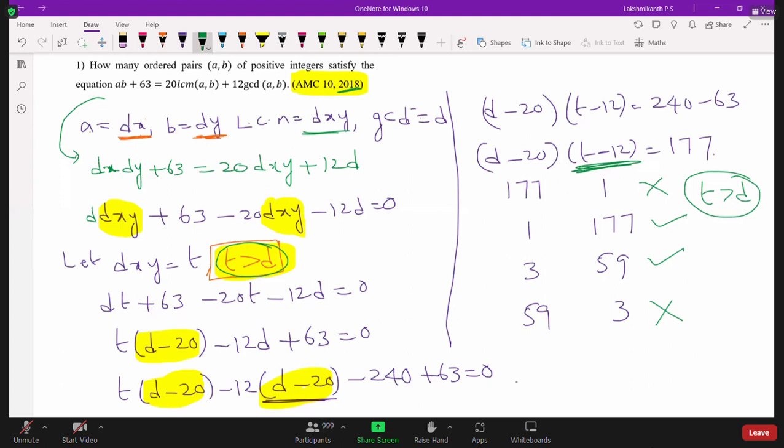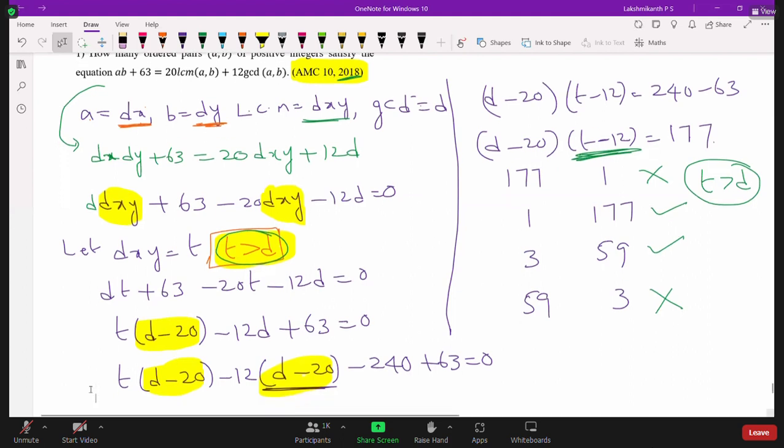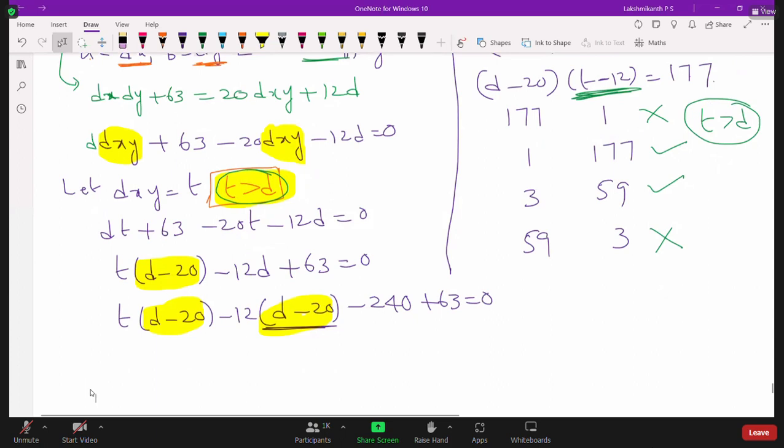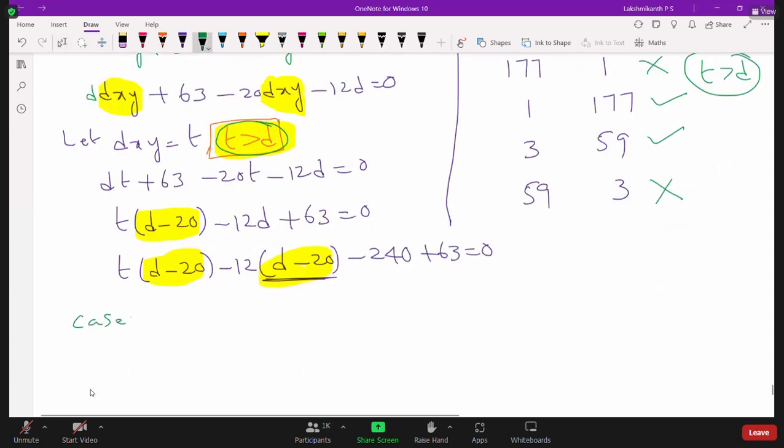So now let us consider the first case. So what is the first case? Case 1: t minus 12 is equal to 177, and d minus 20 is equal to 1. So what is the t value? Now t is nothing but 189. Now what about the d value? d is nothing but 21.